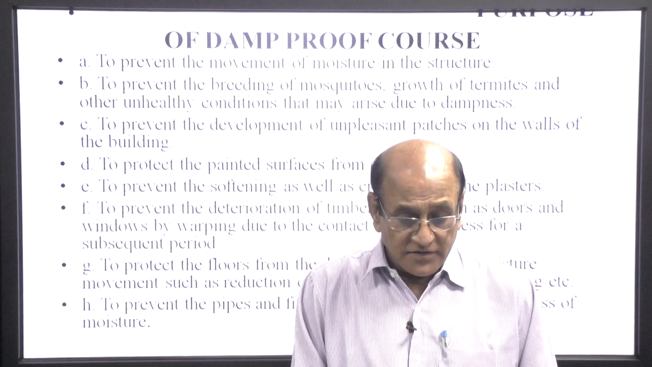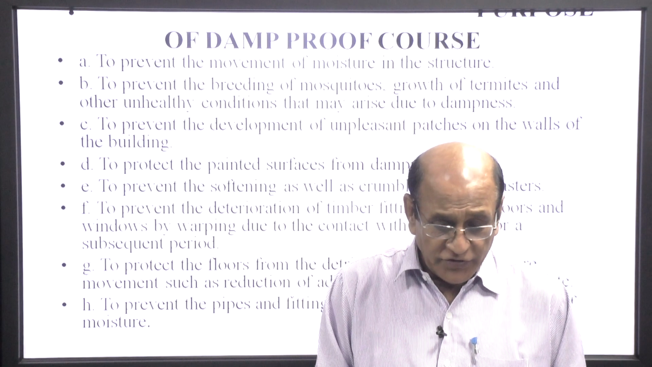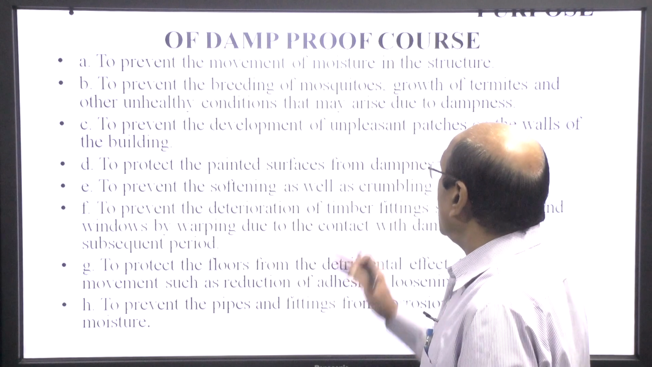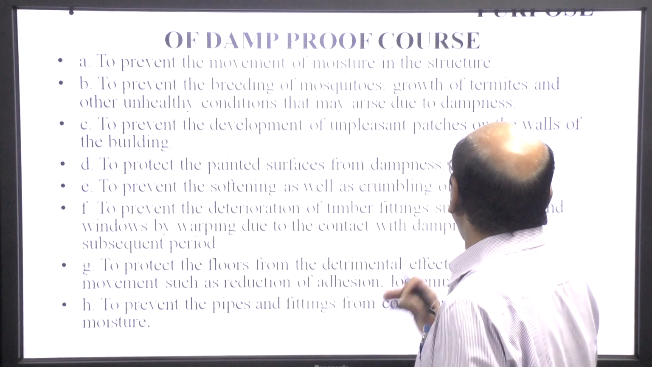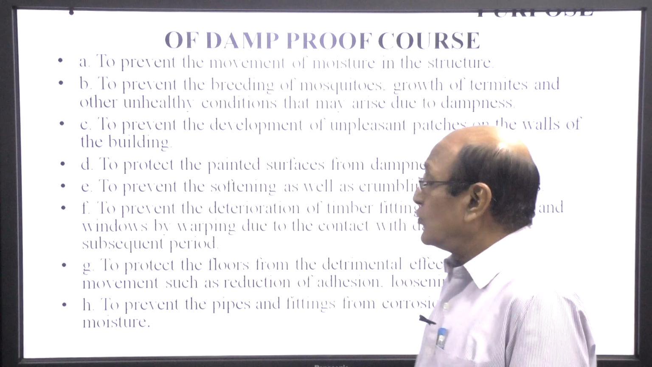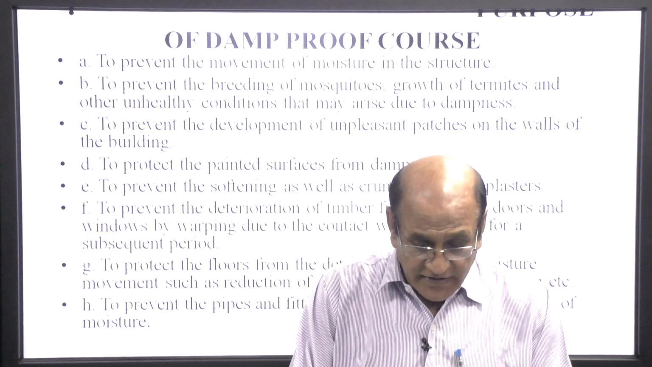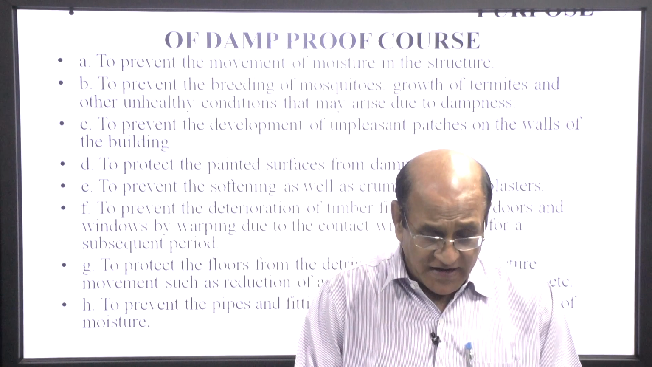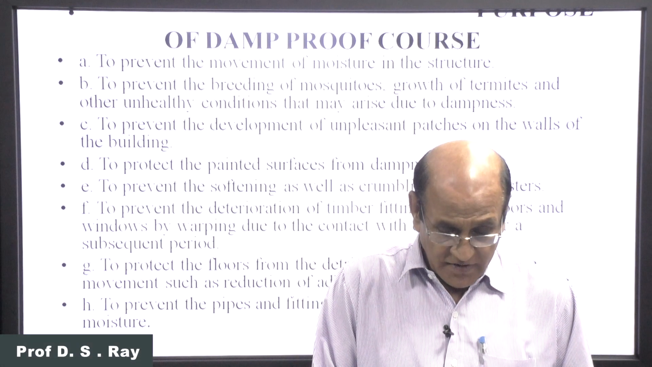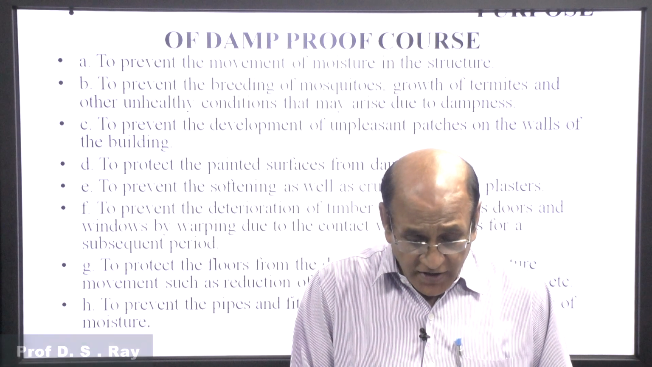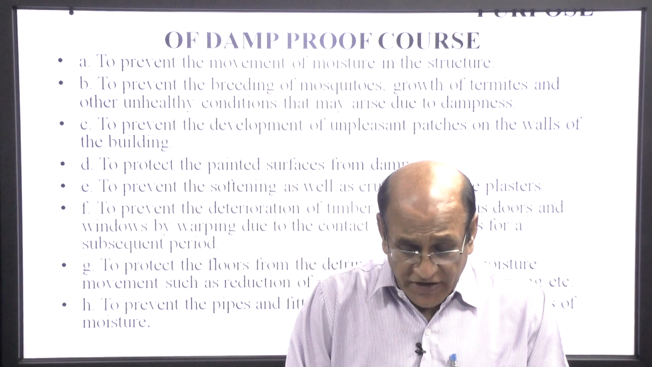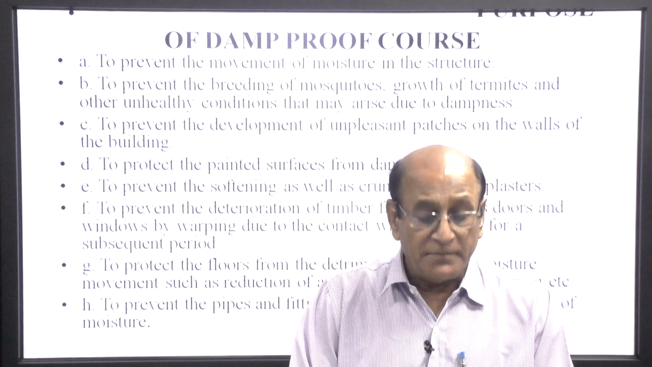The purposes of the damp proofing course: to prevent the movement of moisture in the structure, to prevent the breeding of mosquitoes, growth of termites and other unhealthy conditions that may arise due to dampness, to prevent the development of unpleasant patches on the wall of the building, to protect the painted surface from the dampness, to prevent the deterioration of timber fittings such as doors and windows by warping due to contact with dampness for a subsequent period.